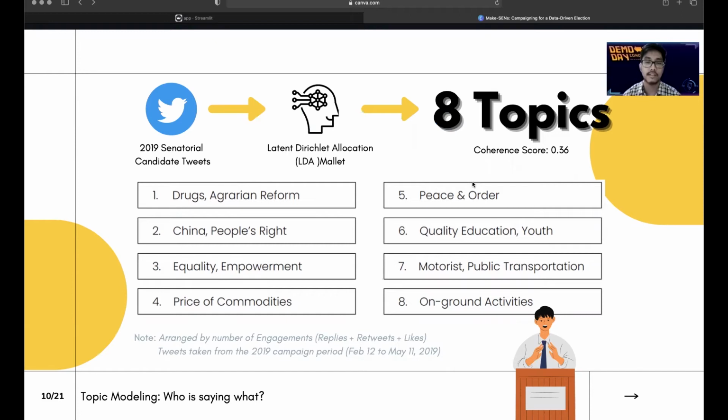So using the latent Dirichlet allocation mallet for our topic modeling, we have arrived with 8 topics with a coherence score of 0.36. Emerged as the top topic is about drugs, agrarian reform, which with the highest engagement in terms of replies, retweets, and likes.